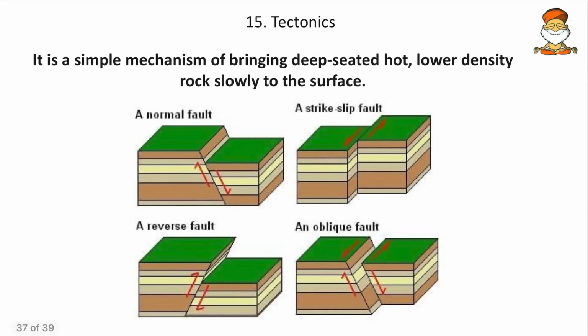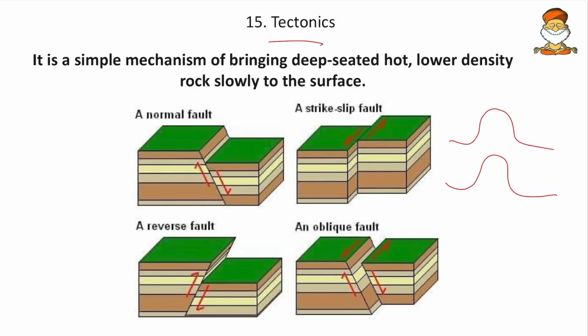Then coming to the last, the tectonics. Here, plate tectonics means we have the fault, then the fold, and also the upthrust and the downthrust. Fold means nothing but the folding occurs this way. So here we have the formation of anticlines, synclines, the fold mountains and others.